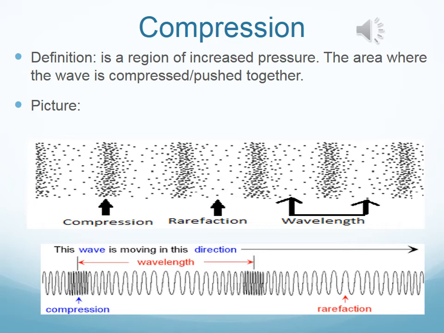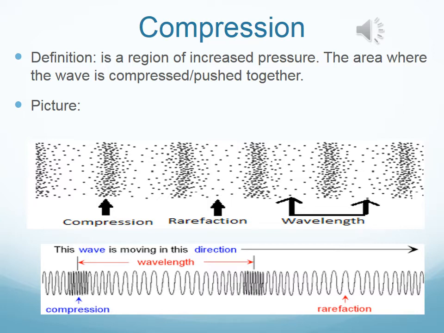Now let's move on to the parts of a longitudinal wave. The first part that we're going to talk about is the compression. The compression is basically a region of increased pressure, the area where the wave is compressed or pushed together. So if you take a look at the picture, the areas where you see the dots are really, really close together.